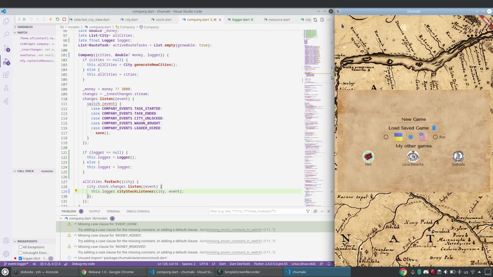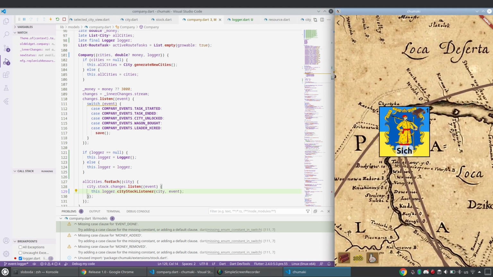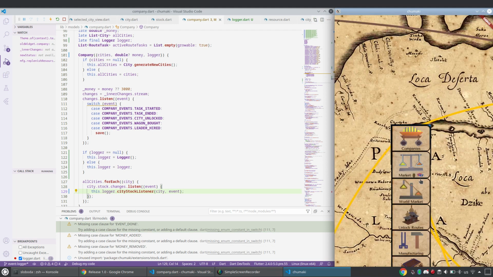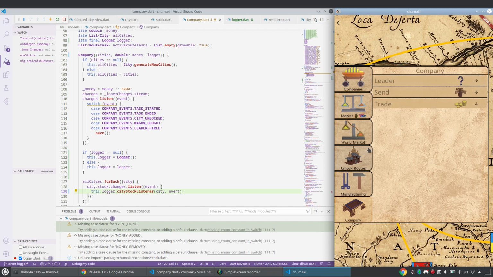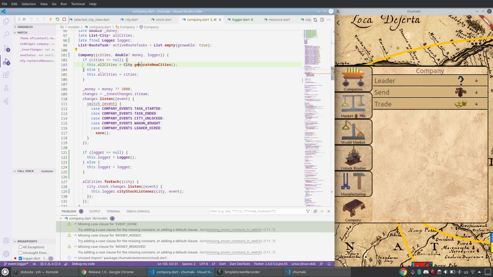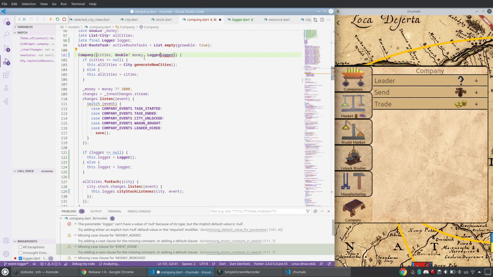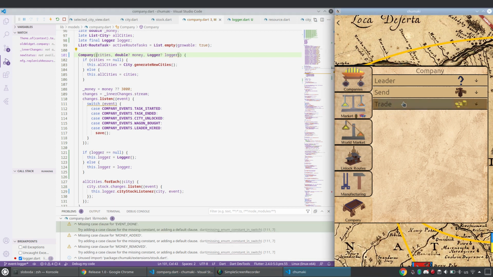I have to reinitialize again. By the way, strange, it was a reference. It's dynamic. Let me have something more usable. It will be logger of optional type, nullable, as it's called in Dart.